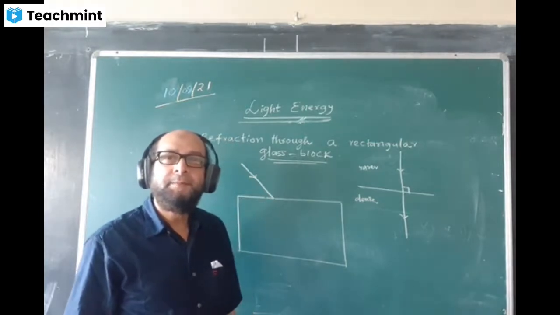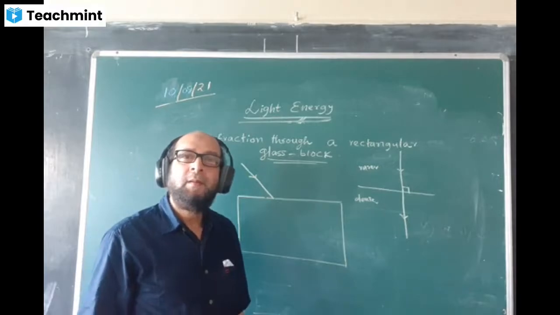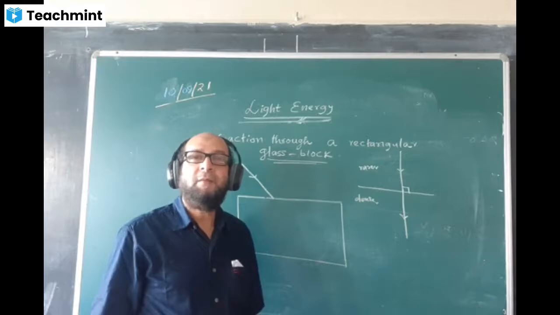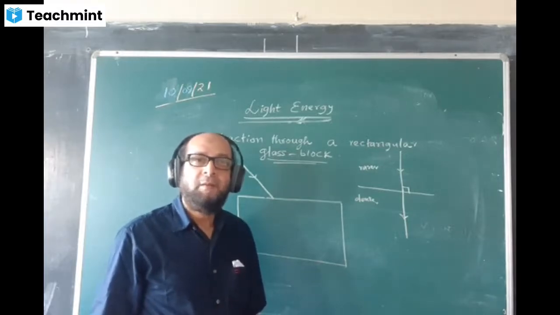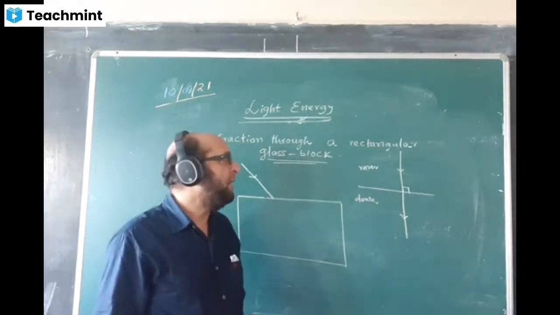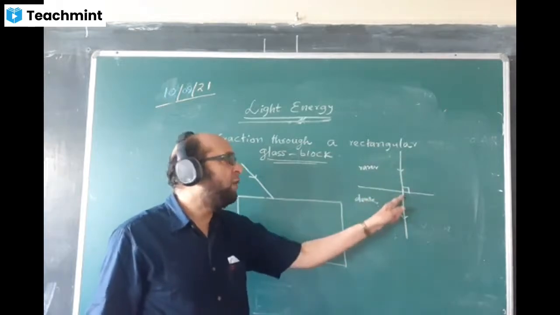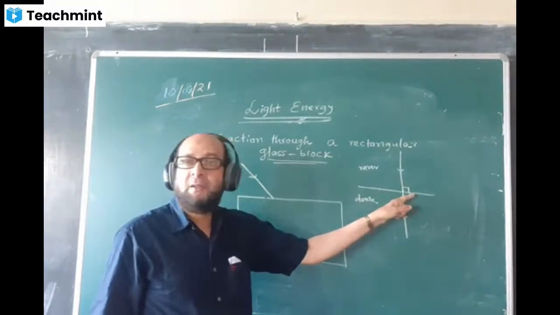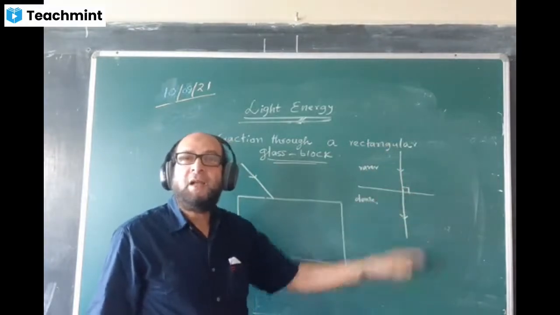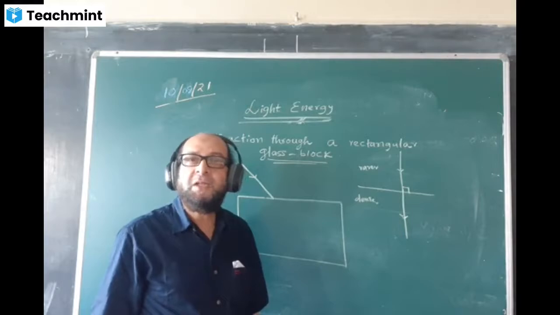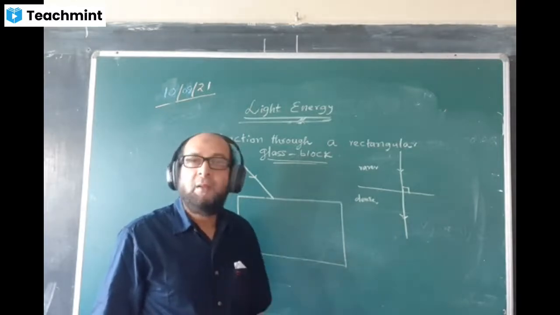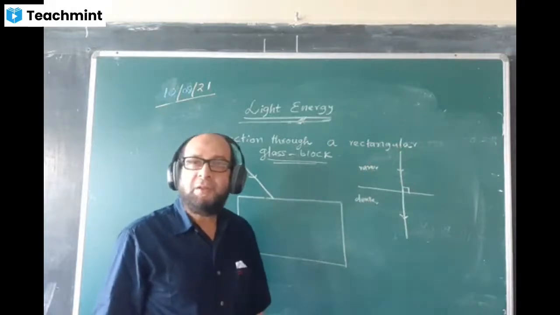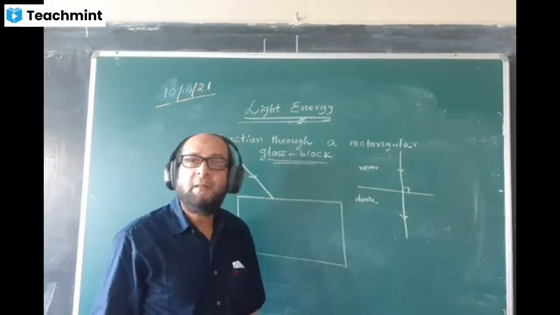A ray of light passes normally through a surface. It goes undeviated. When the ray of light passes a surface normally, means perpendicularly, making a 90-degree angle with the surface, then the ray of light does not change its direction. The ray of light passes the surface without refraction. It goes straight, without bending.